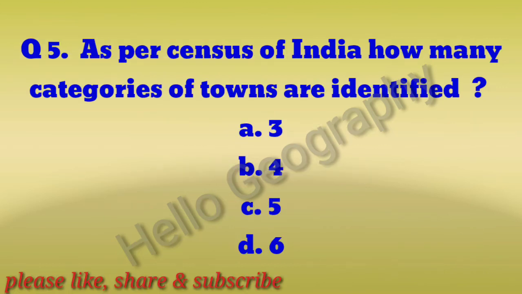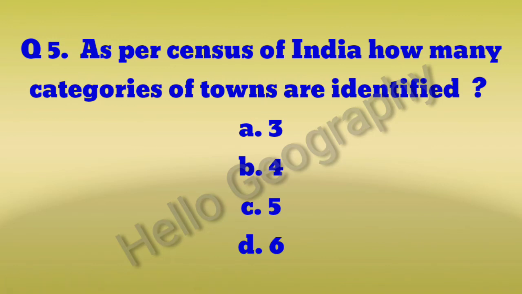Now next question. As per Census of India, how many categories of towns are identified? Options are 3, 4, 5, 6. The right answer is 6. If you know the category names, the 6 category names, you just write them in the comment section.